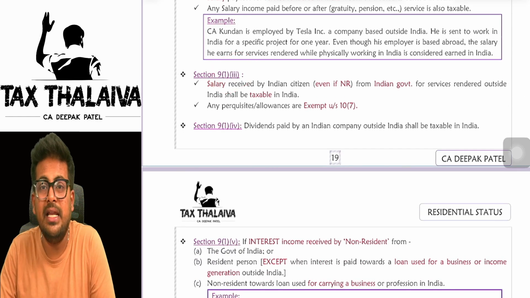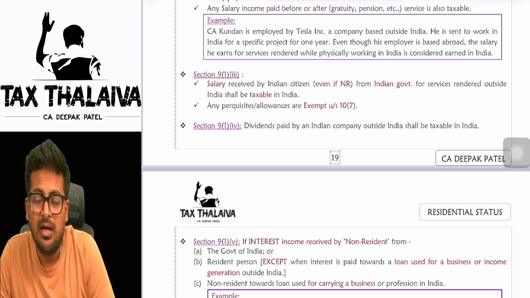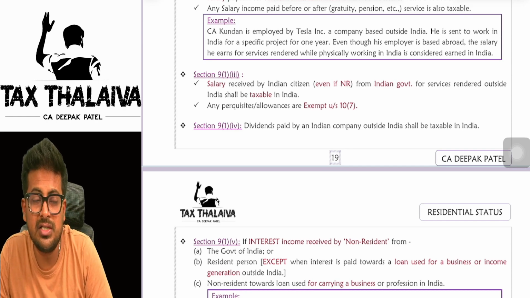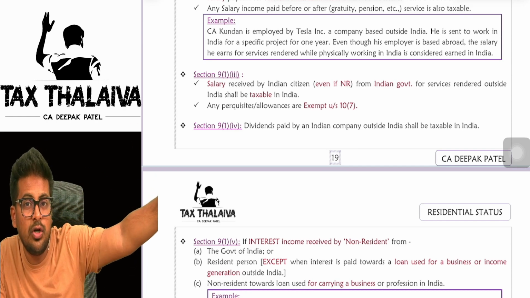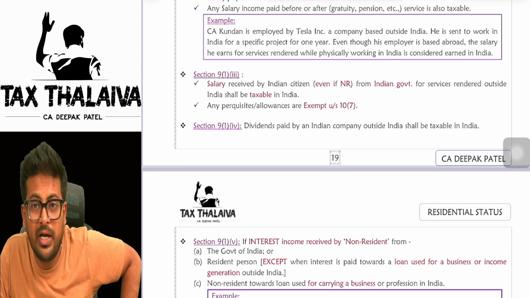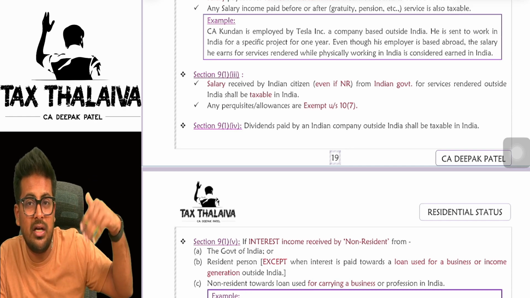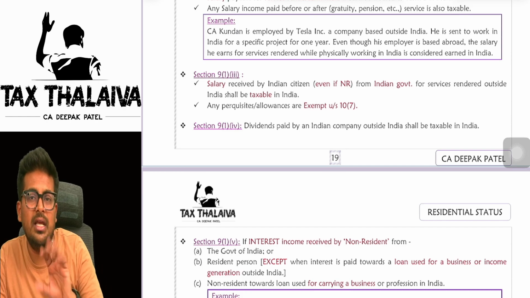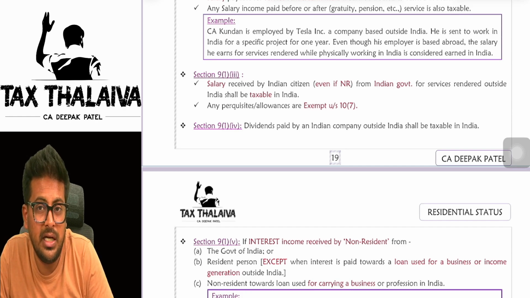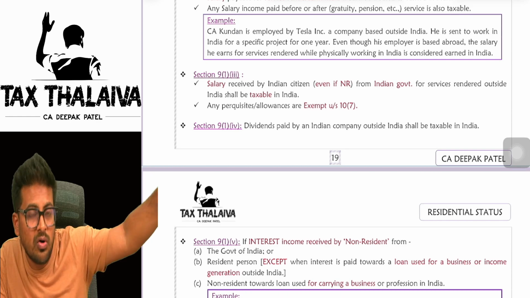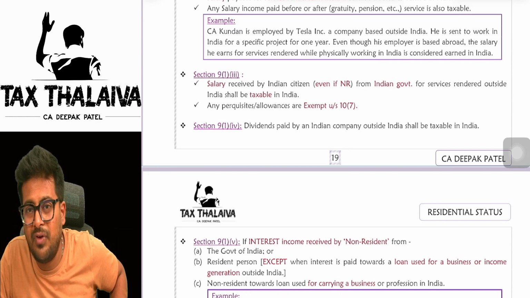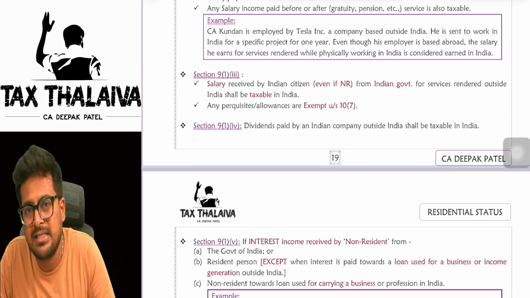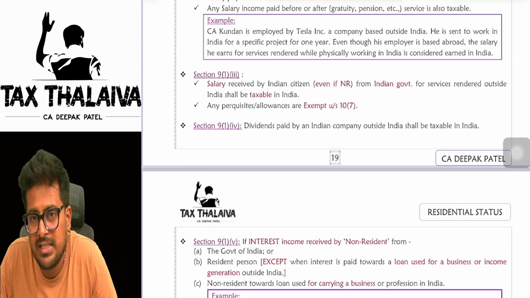913: salary received by an Indian citizen. There are a lot of Indian Revenue Service officers who are sent by the Indian government to provide embassy services. Generally they will be residing outside India and providing services to the Indian government. So if any employee has been sent by the central government from India to outside India, and any salary is received by that person from the Indian government, that will be treated as income deemed to accrue or arise in India.